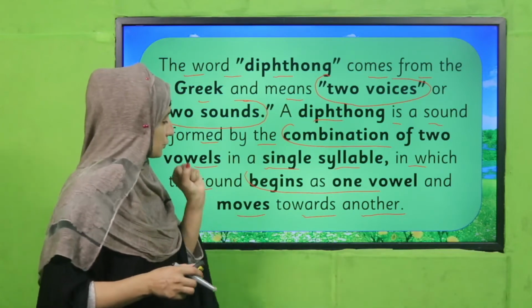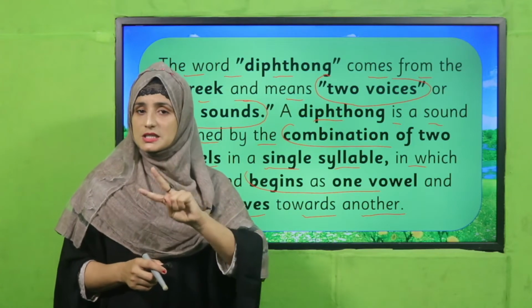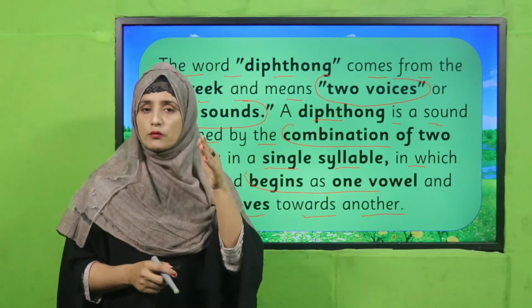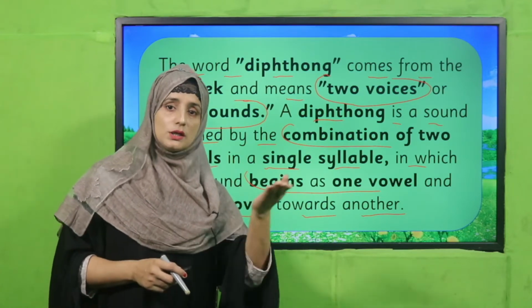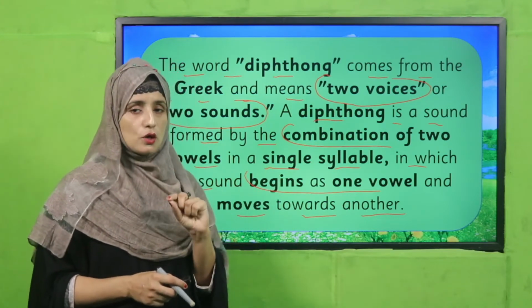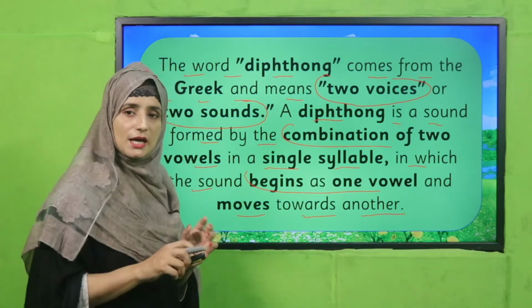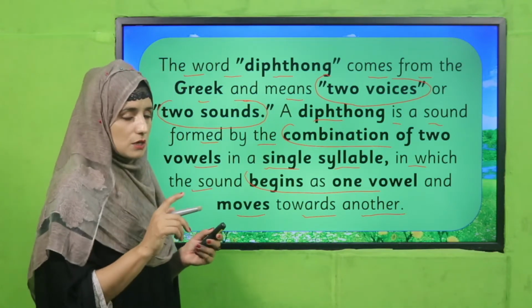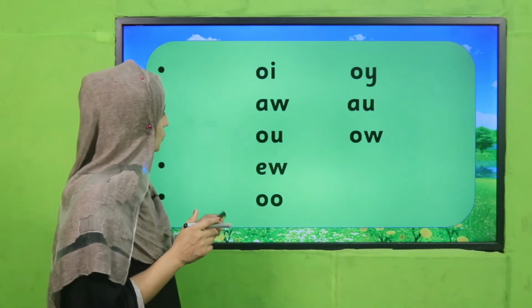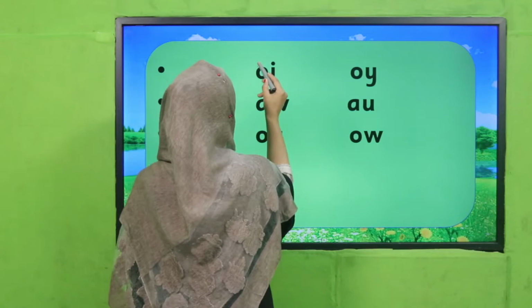Remember, in diphthongs we always find two vowels together, not a vowel and then a consonant, then a vowel. That is a long vowel sound. But in a diphthong we find two vowels together, and it also gives us a vowel sound. I am going to give you a few examples. Like O, I.